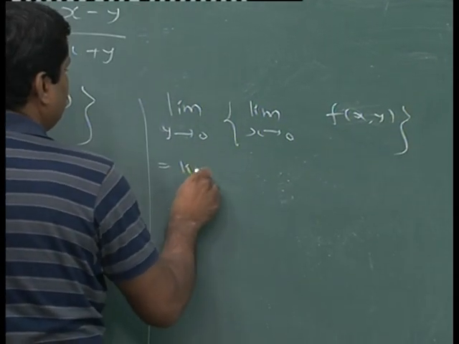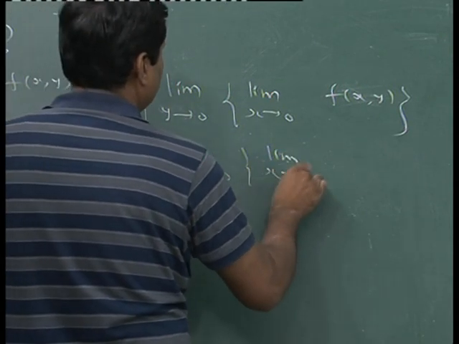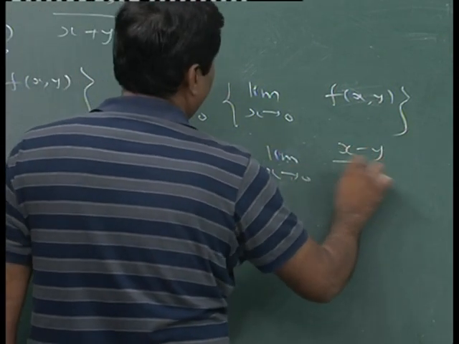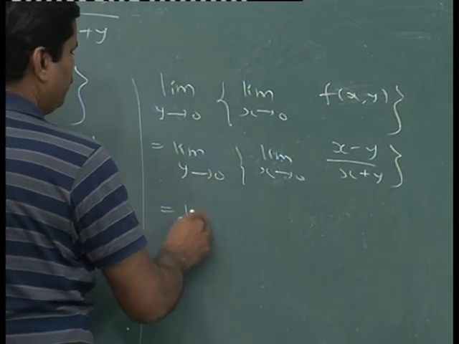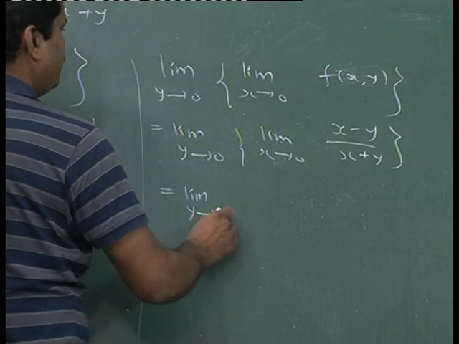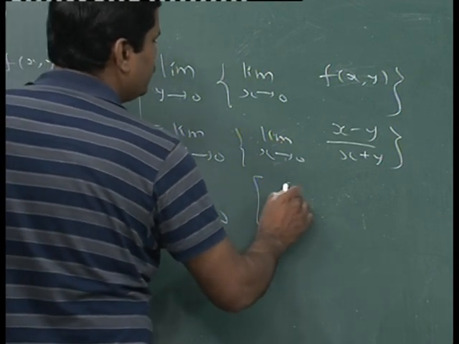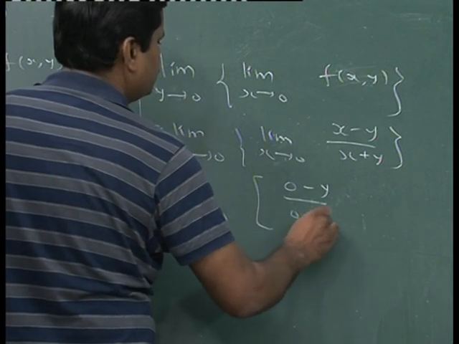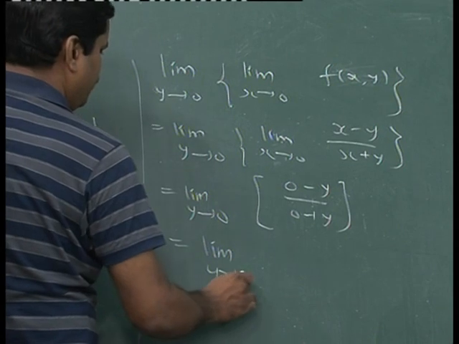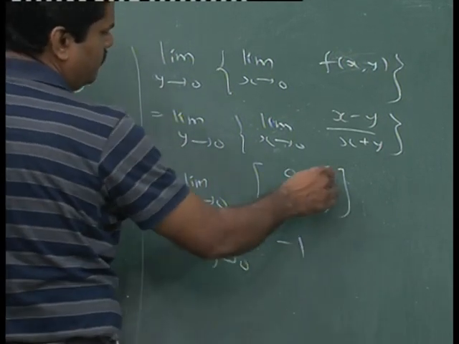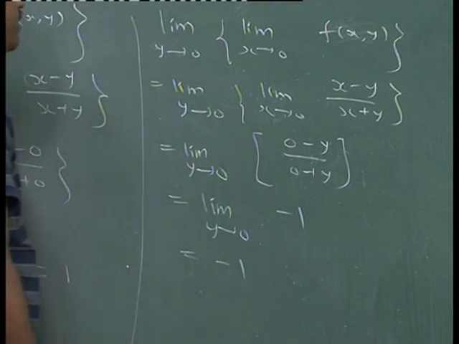This is equal to limit y tends to 0, limit x tends to 0, (x minus y) upon (x plus y), which is equal to limit y tends to 0, and here by putting x equal to 0 you will get (0 minus y) upon (0 plus y). So, this limit turns out to be minus 1, y upon y cancels and you will get minus 1. So, the final answer is minus 1.